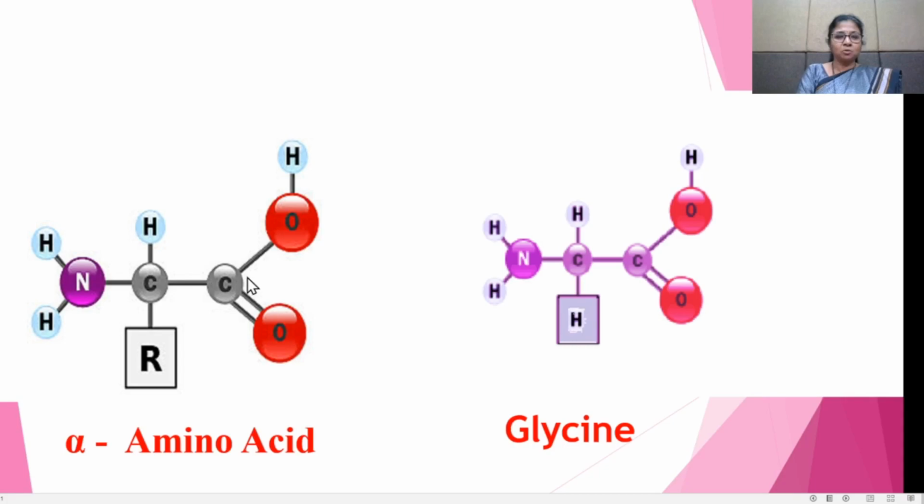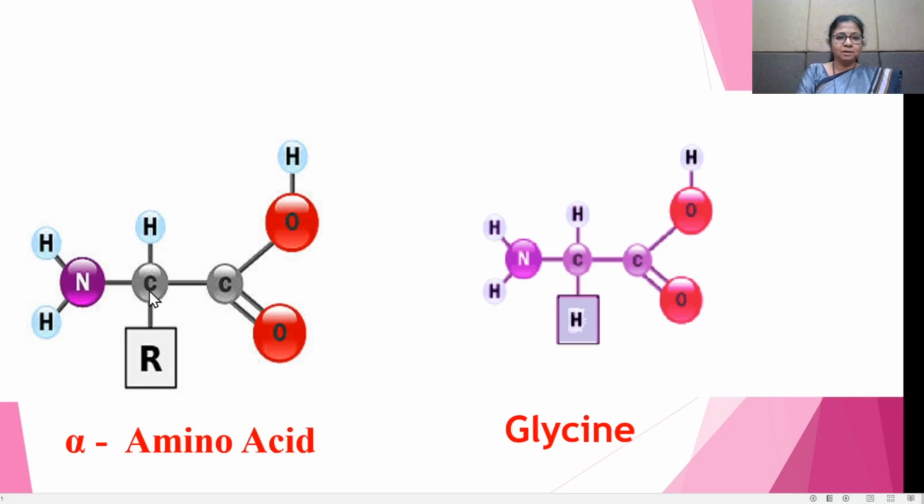The alpha carbon is the carbon atom next to the carboxylic group. This is the alpha carbon atom, and this amino group is attached to this alpha carbon atom. In the alpha amino acids, there are four different groups.